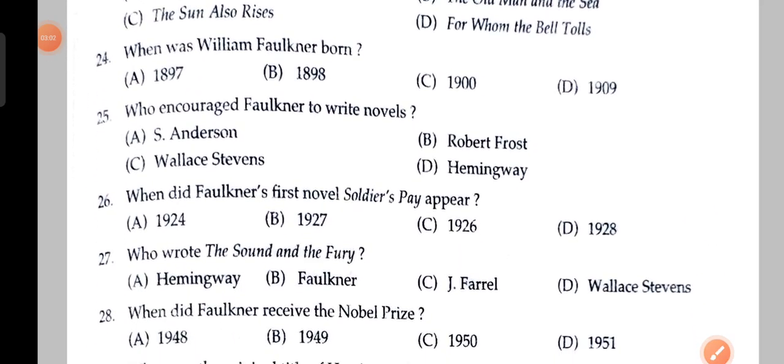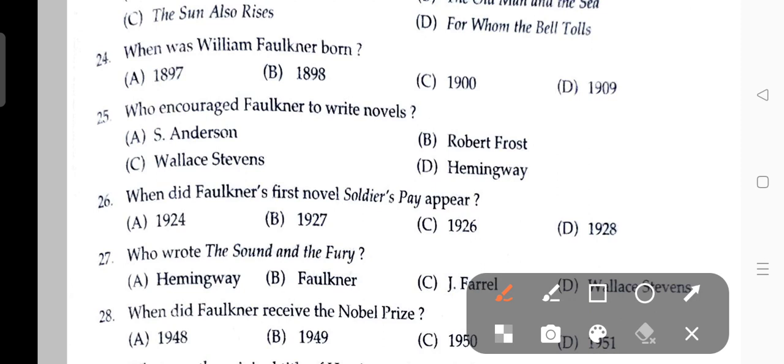Next question: when was William Faulkner born? That is 1897. Next, who encouraged Faulkner to write novels?